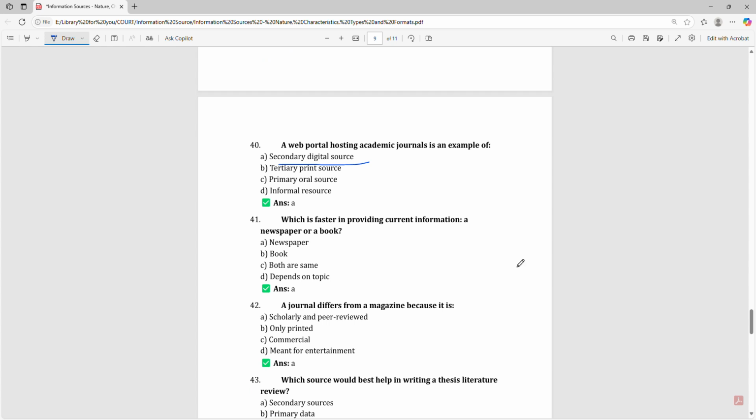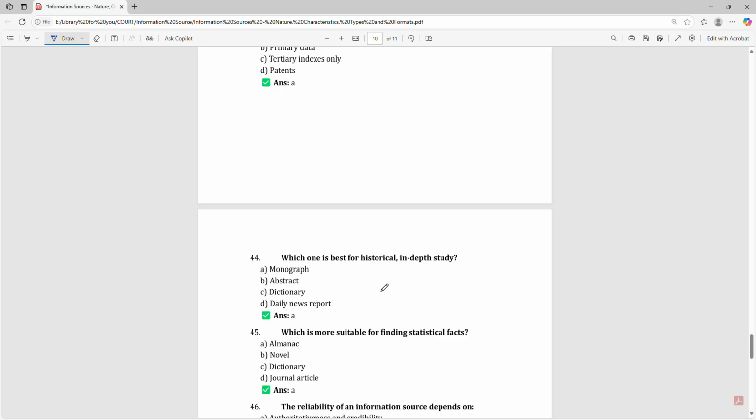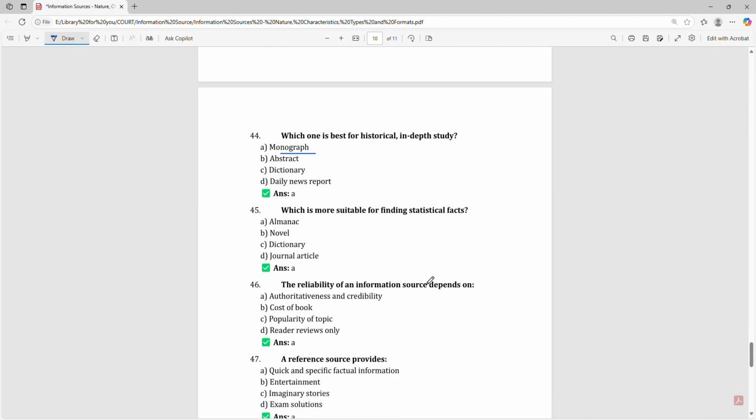Which is faster in providing current information, a newspaper or a book? That is newspaper. A journal differs from a magazine because it is scholarly and peer reviewed. Which source would best help in writing a thesis literature review? That is secondary source. Which one is best for historical in-depth study? That is monograph. Which is more suitable for finding statistical facts? Almanac.